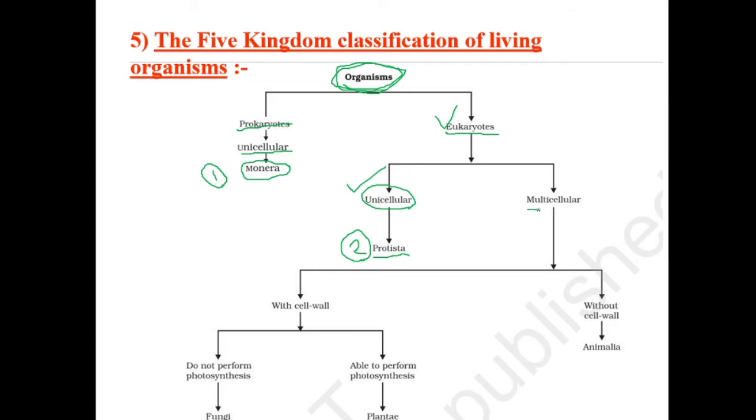Next, if you are not unicellular, then you are multicellular. There is no in between. Now if you are multicellular, the next question you will ask is: do you have a cell wall? Here you can see the cell wall. Do you have a cell wall? If your answer is yes, then you will ask another question.